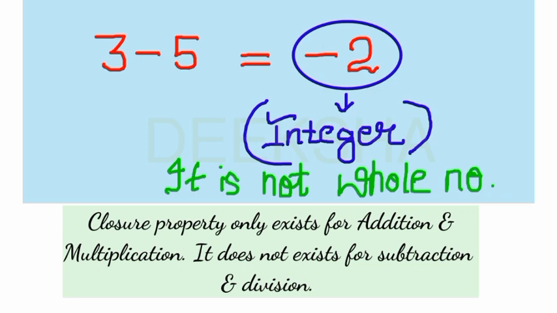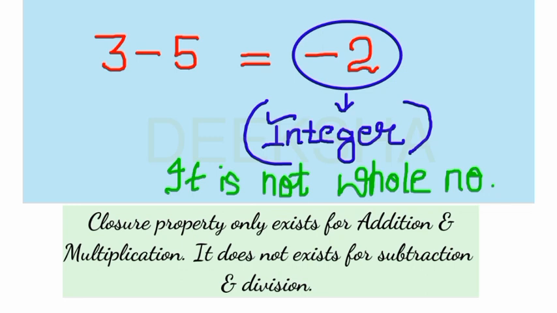Minus 2 is not a whole number. This is an integer because the negative sign is here. Integers you will study in your further classes. But for now, keep it in mind that this is a negative number. So this is an integer. This is not a whole number. So this property does not exist here because after subtracting two whole numbers, we are not getting the resultant as a whole number.